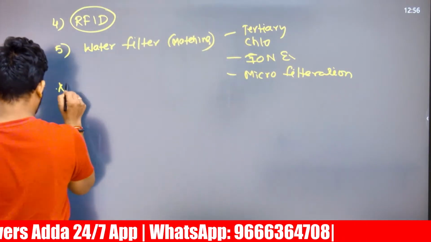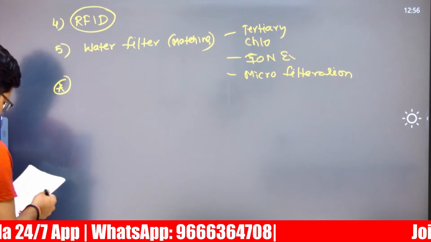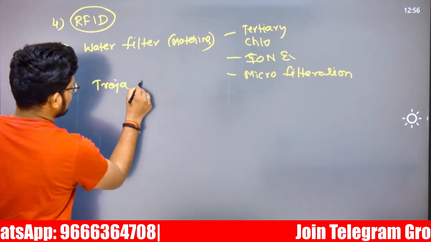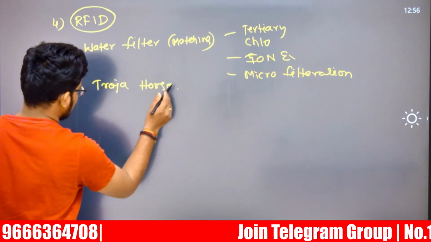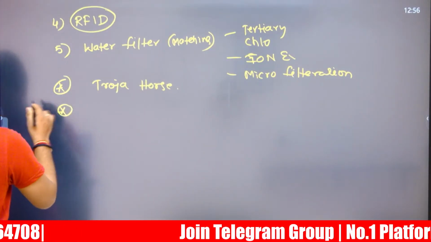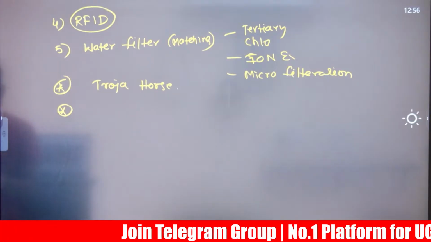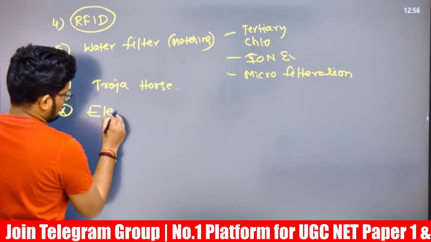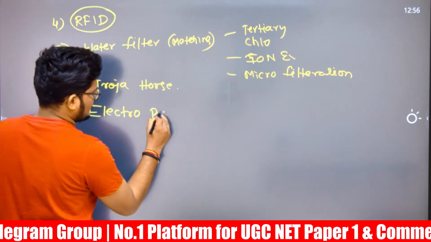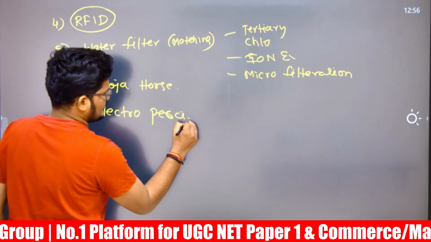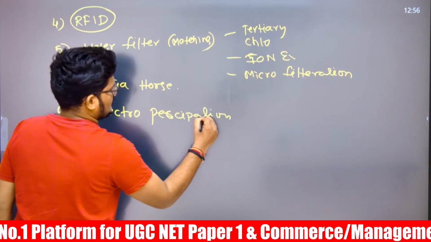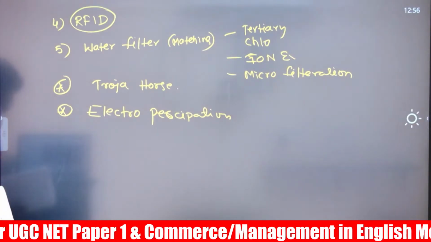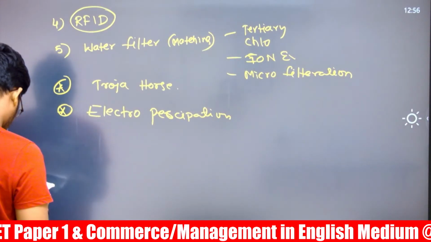Next, if you look at the question related to Trojan horse, again this is a repeated PYQ. The Trojan horse question has been asked in ICT, virus related. After that, there is a question related to electroprecipitation, and this comes from the people and environment unit.